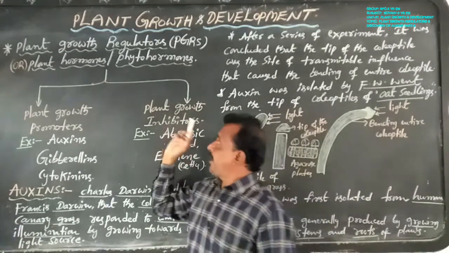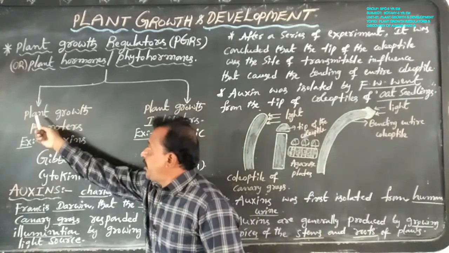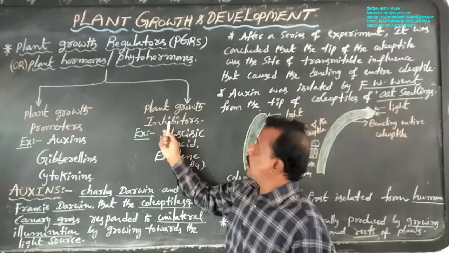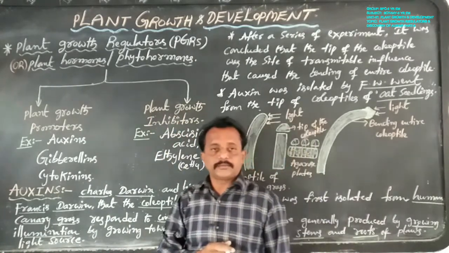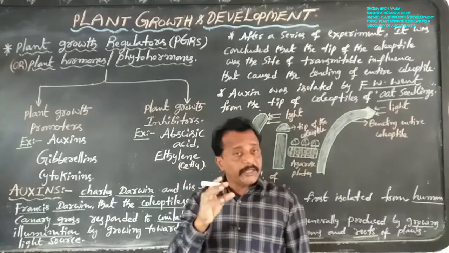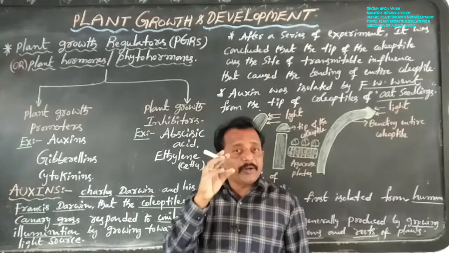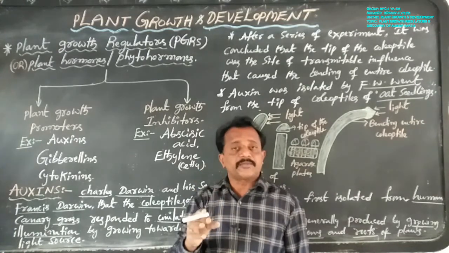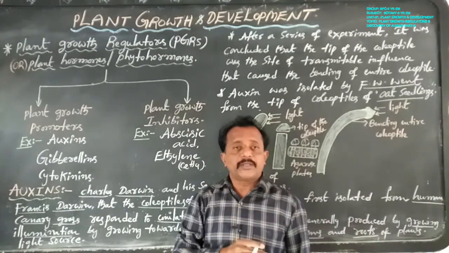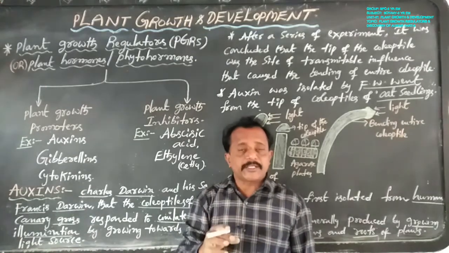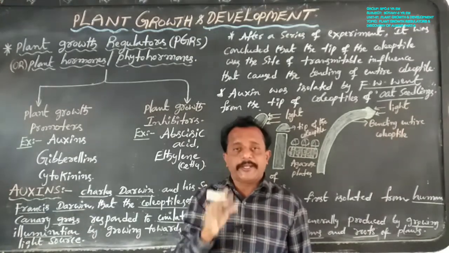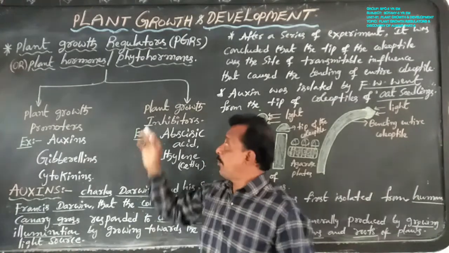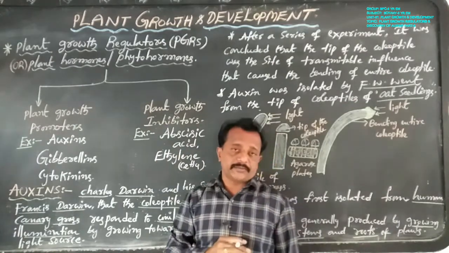So the two categories are: first category, plant growth promoters; second category, plant growth inhibitors.